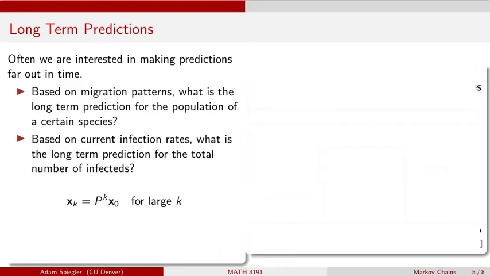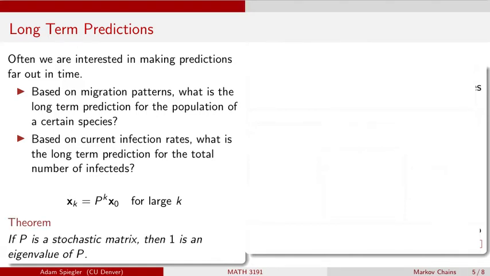And what's really useful at figuring out whether we can and how to diagonalize a matrix is looking at the eigenvalues and the eigenvectors of that matrix. So here is a nice theorem about one such eigenvalue and eigenvector for any transition matrix P. So transition matrices are a special type of matrix called a stochastic matrix. And recall that a stochastic matrix has the property that the entries in every column add up to 1. So every column in the matrix is a probability vector.